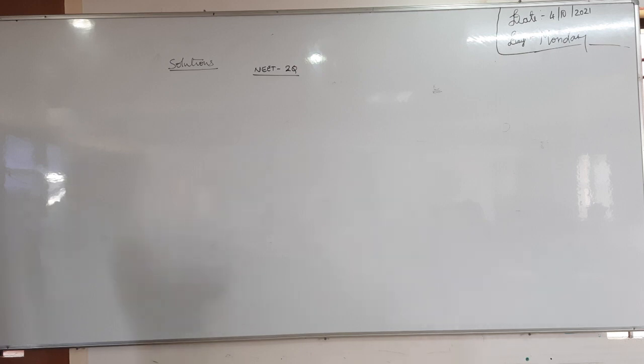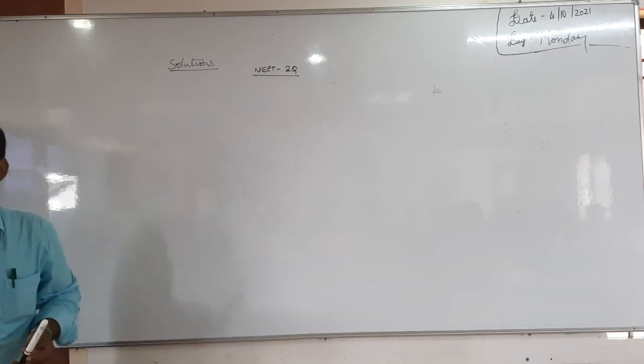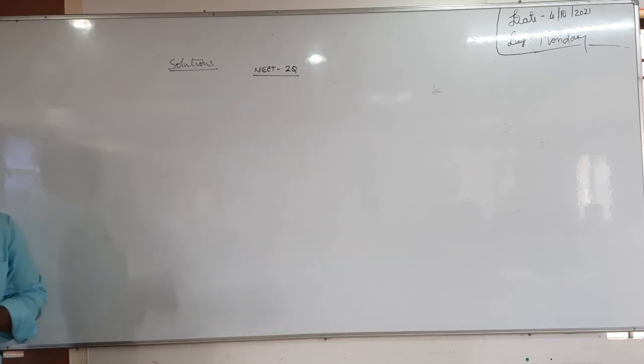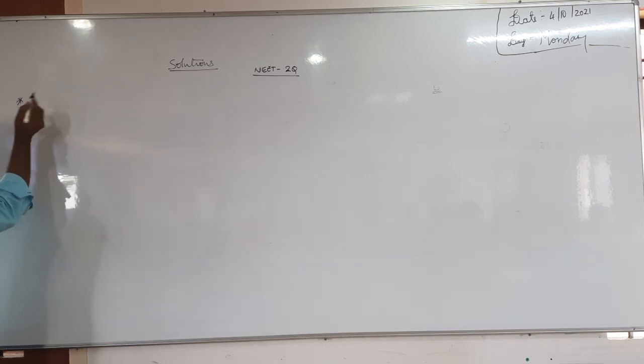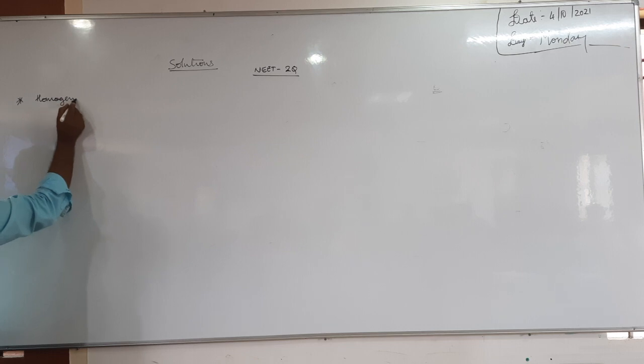So let us start the topic. Tell me, what is a solution? A solution is a homogeneous mixture of 2 or more components which chemically do not react.